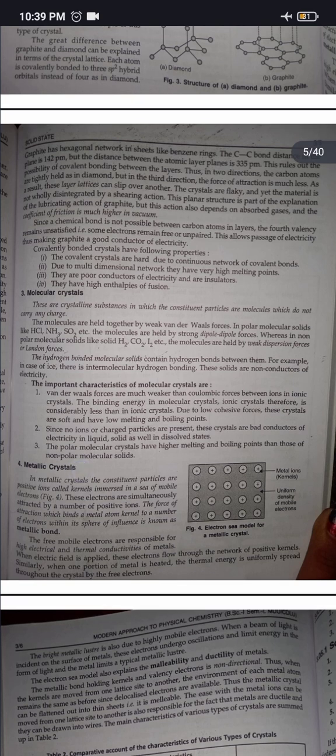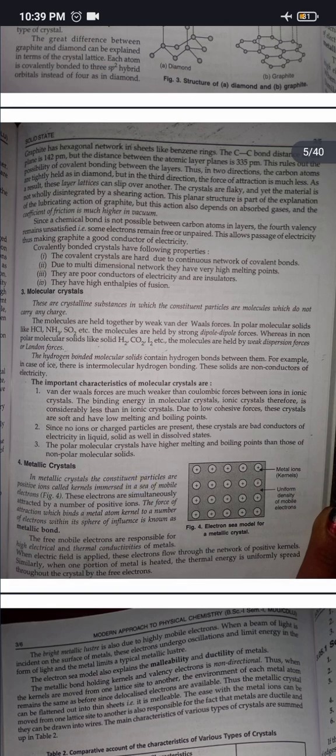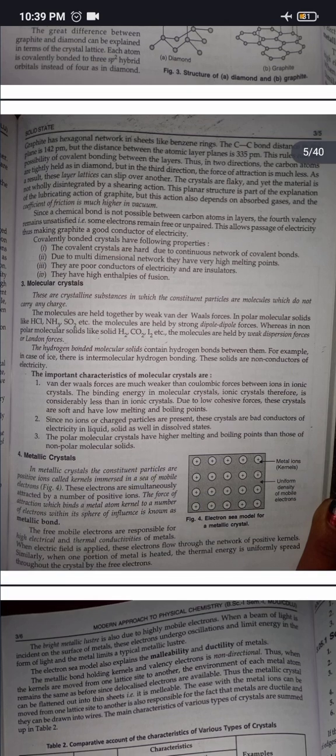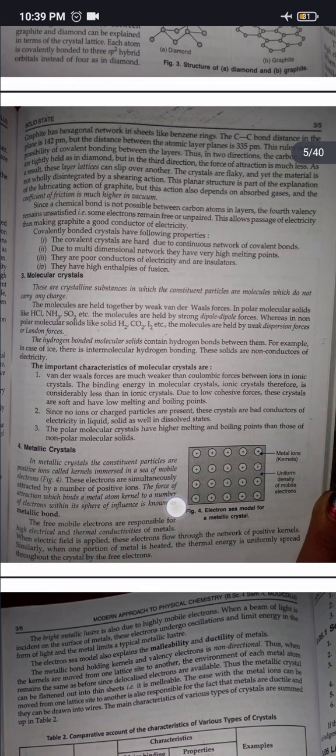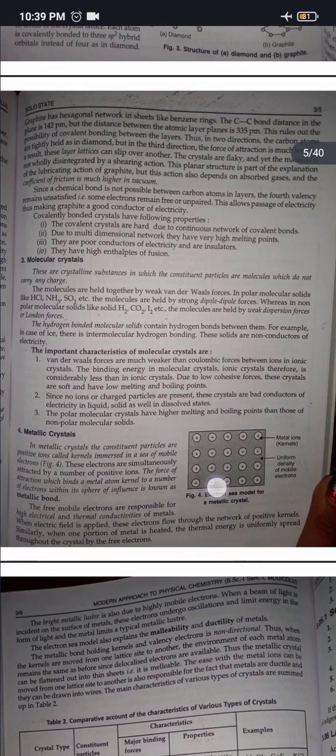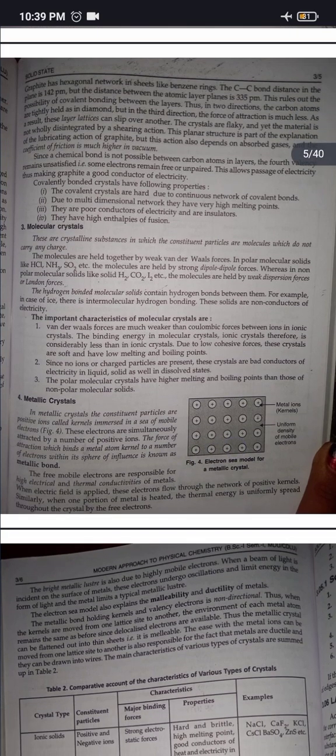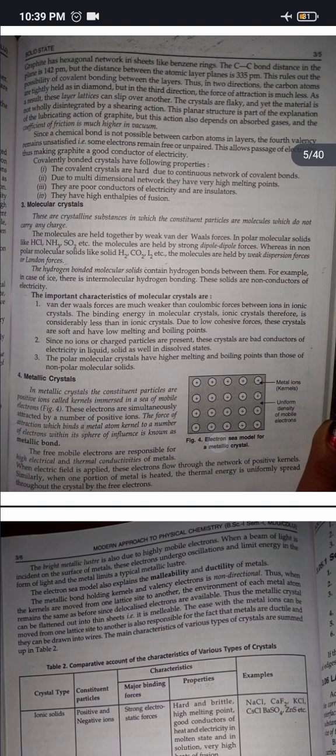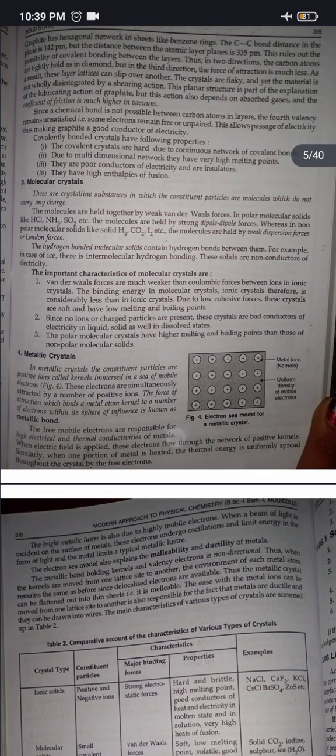Metallic crystals. In metallic crystals, the constituent particles are positive ions called kernels immersed in a sea of mobile electrons. These electrons are simultaneously attracted by a number of positive ions. The force of attraction which binds a metal atom kernel to a number of electrons within its sphere of influence is known as metallic bond. The free mobile electrons are responsible for high electrical and thermal conductivities of metals.